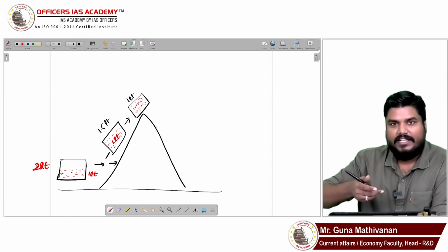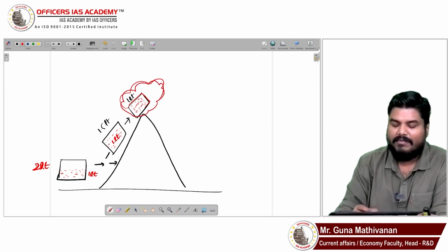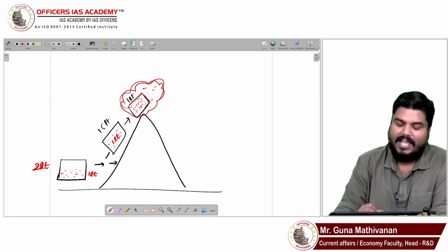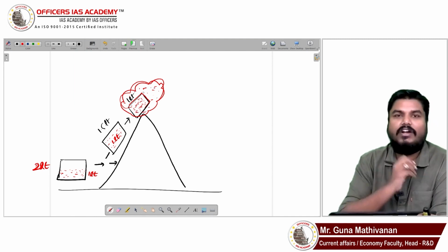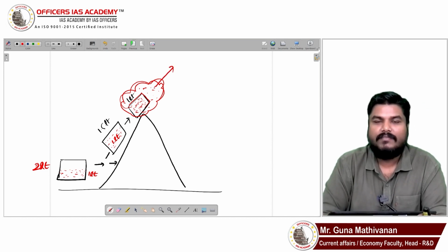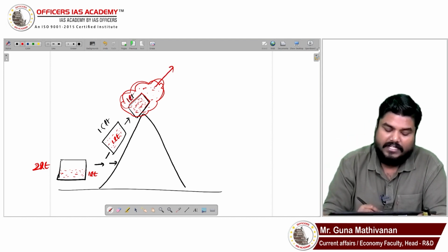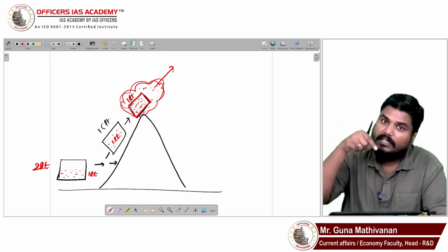Now at this stage only, this air particle will become a cloud, which will be holding roughly 1 liter of water. Now assume this air particle is further lifted up. When it is further lifted up, the size of the air particle is 1 liter. Already 1 liter of water is present.